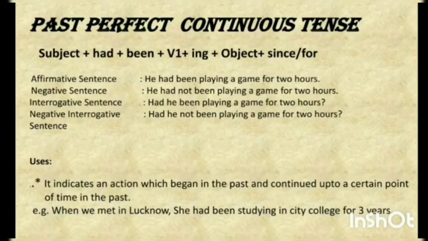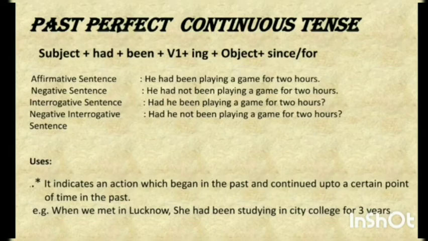Next is past perfect continuous tense, and the structure is subject plus had plus been plus V1 plus ing plus object plus since or for. And examples are he had been playing a game for 2 hours. An affirmative sentence. He had not been playing a game for 2 hours. A negative sentence. Had he been playing a game for 2 hours? An interrogative sentence.